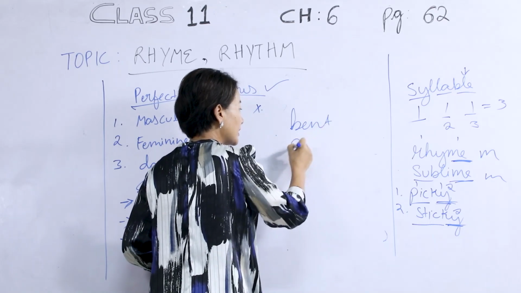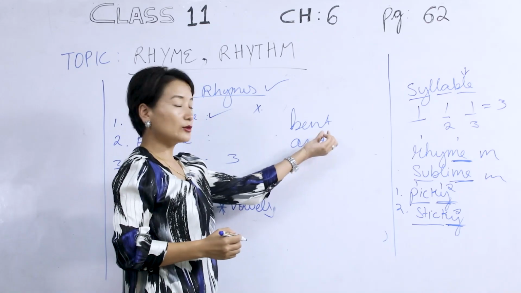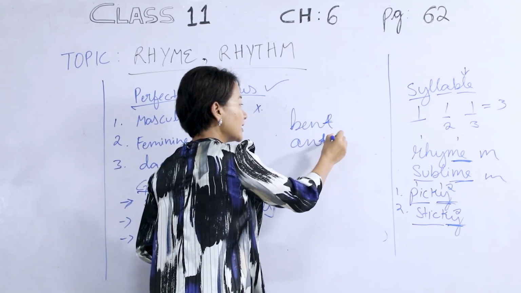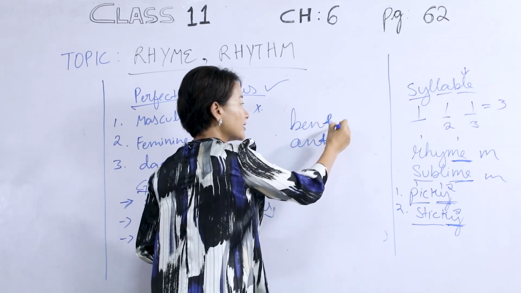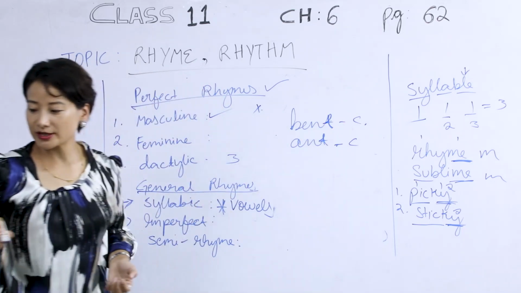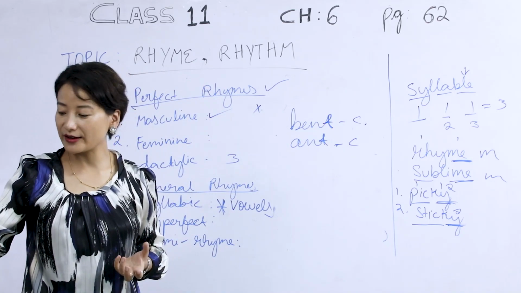Bend and end. The last sound being produced in this case is the D sound, bend and end. So that becomes our half rhyme or sprung rhyme.